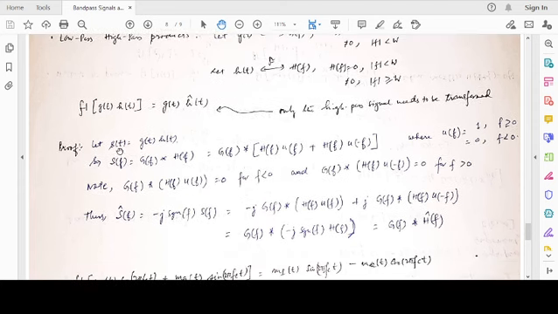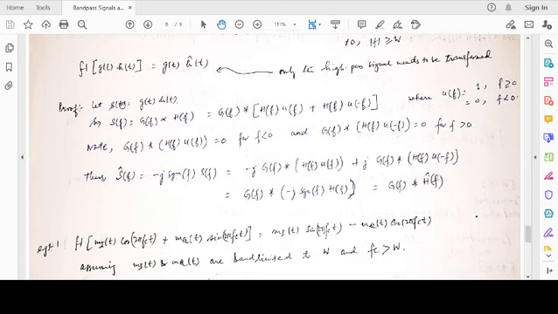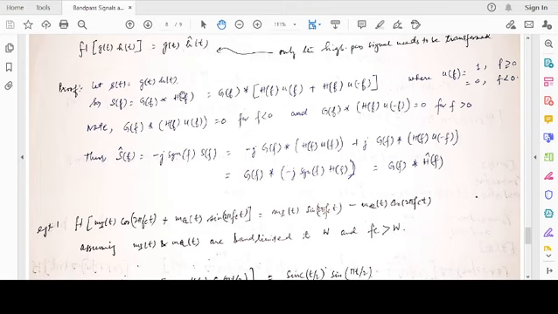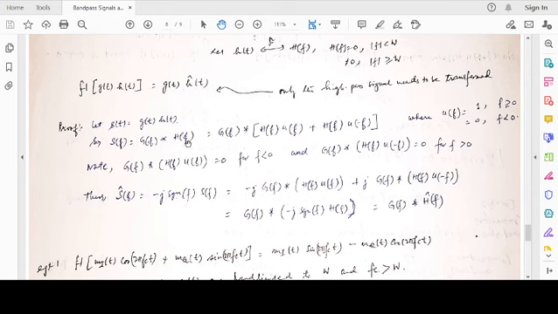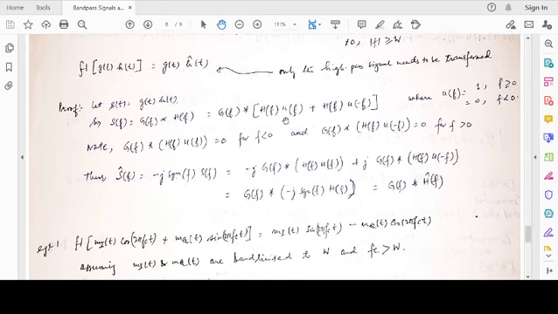Let's consider the product being s(t). s(t) is g(t)h(t). The frequency spectrum S(f) is G(f) convolved with H(f). Now, since H(f) is a high pass function, H(f) is 0 for mod f less than W, between minus W to W it's 0. So H(f) can be written as H(f)U(f), the positive spectrum of H(f), plus H(f)U(minus f), which is the negative spectrum of H(f). This is between W to infinity, and this is between minus W to minus infinity. U(f) is our general step function.